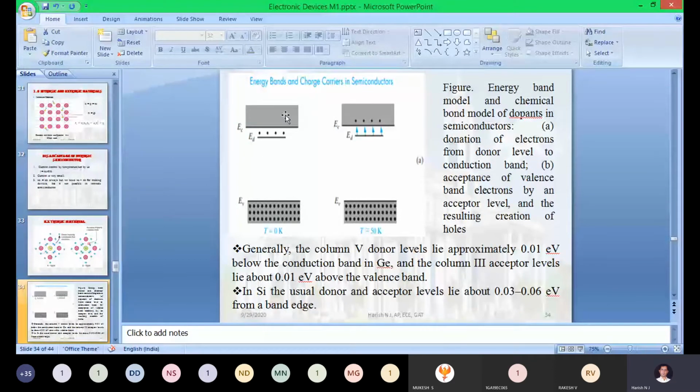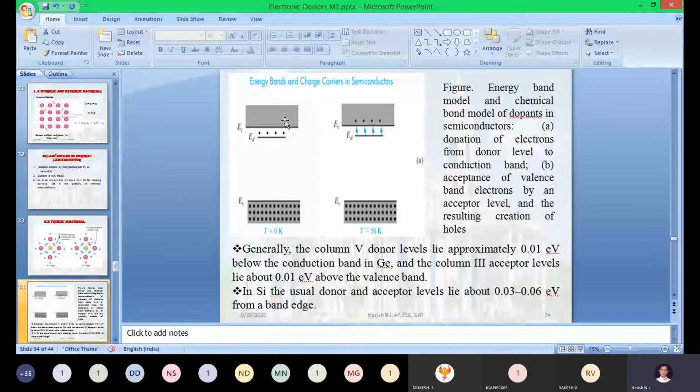Just check EC and ED. The gap between EC and ED is somewhere around 0.01 electron volt to 0.06 electron volt. This gap is very small. If you change the temperature by just 1 or 2 degrees Celsius, easily this extra electron will be moved to the conduction band.